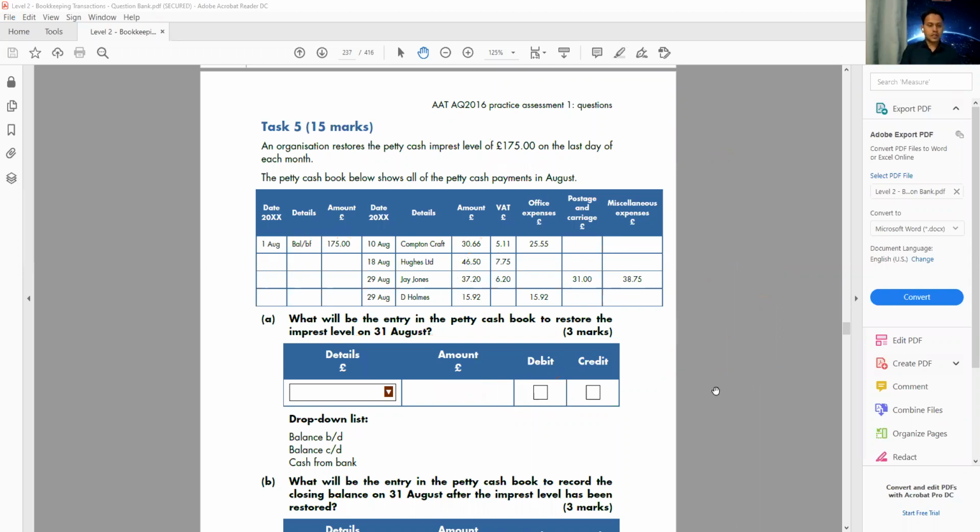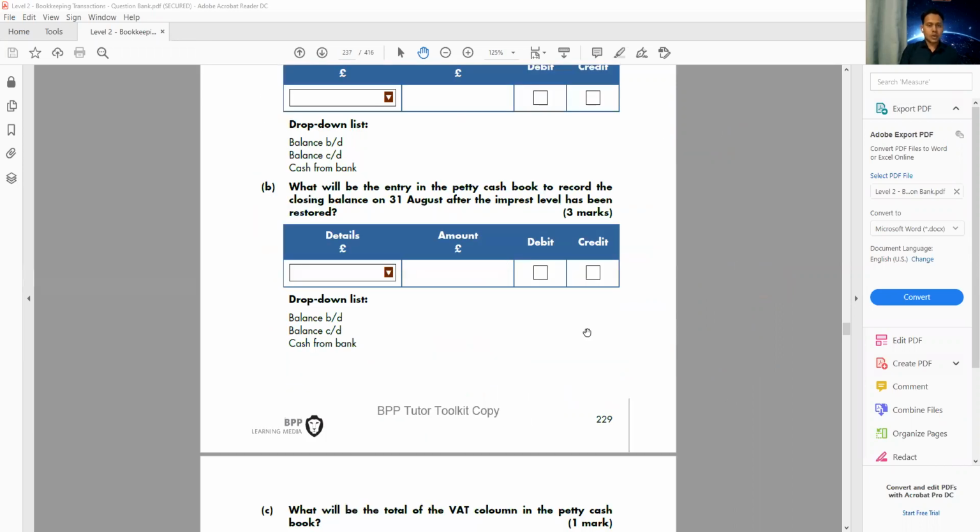Okay, so move on. The next one we have here. What will be the entry in the petty cash book to record the closing balance on 31st of August after the imprest level has been restored? So how much will be the new amount on 31st of August? Because now we already added 130, isn't it? So how much will be the new balance? Our plan is at the end of the month, we always want to keep how much? 175. That's the plan, isn't it? Our plan is always to keep 175.